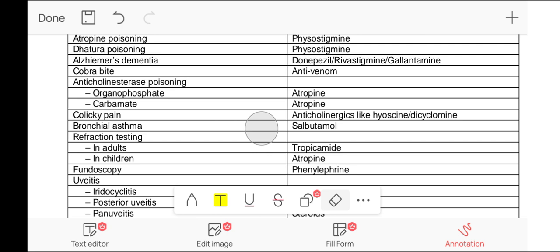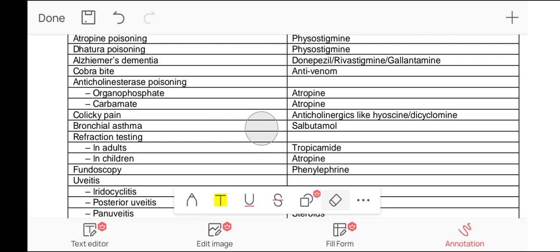For refraction testing, in adults the drug used is tropicamide, while in children the drug used is atropine. Both atropine and tropicamide are anti-muscarinic drugs.